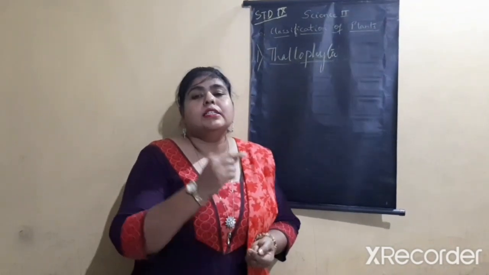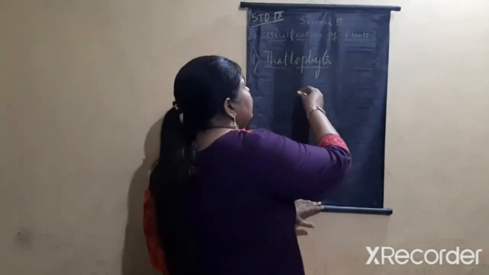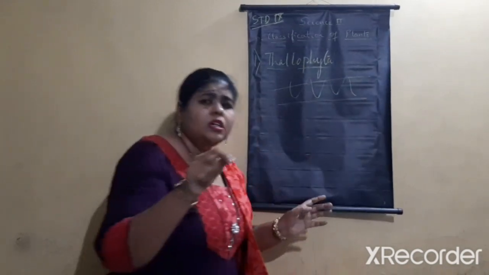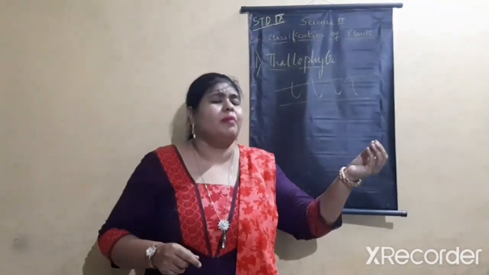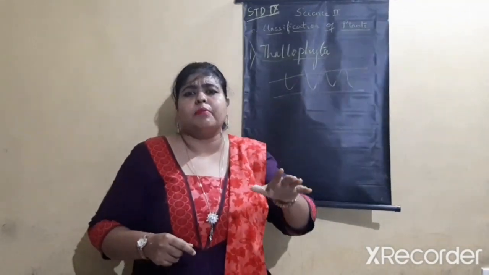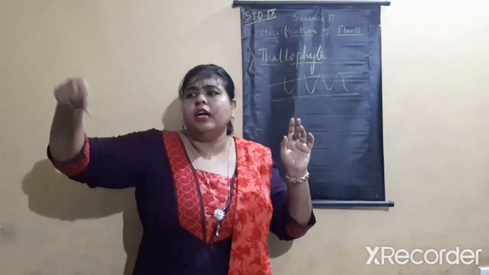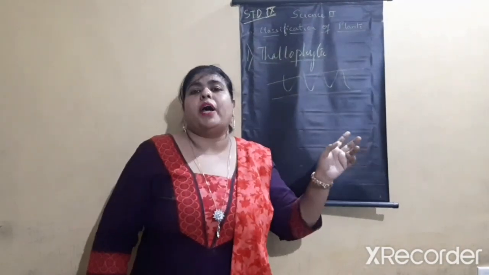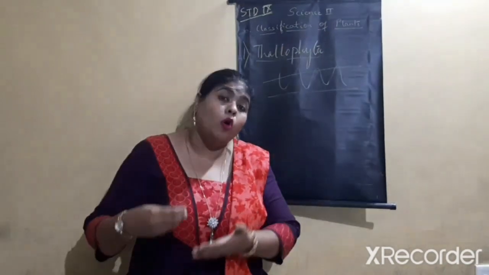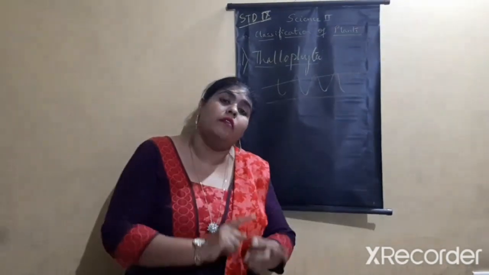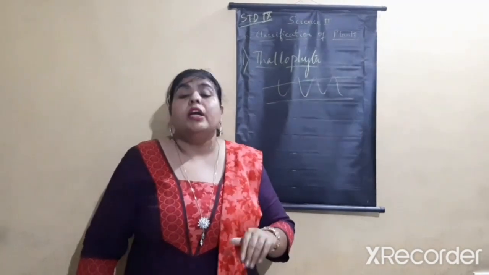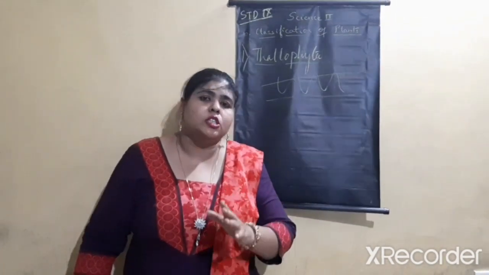Spirogyra is a spiral-like structure. It is mostly found in stagnant water. For example, when water has been stagnant, a greenish deposition is there. Just pick it up, place it on a microscope, and you will be able to see a spiral-like structure. This spiral-like structure is nothing but Spirogyra. Many yeasts and molds, which are included in kingdom Fungi, are also included in Thallophyta. The next subdivision is Bryophyta.